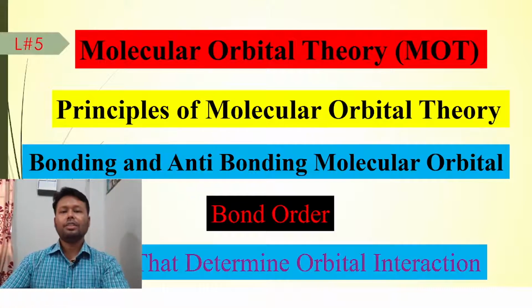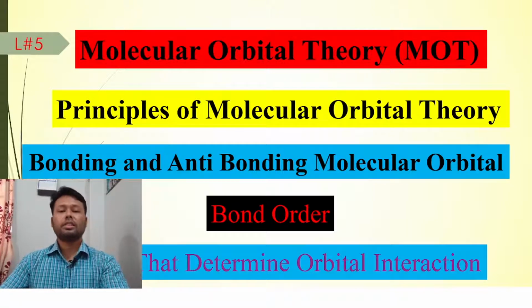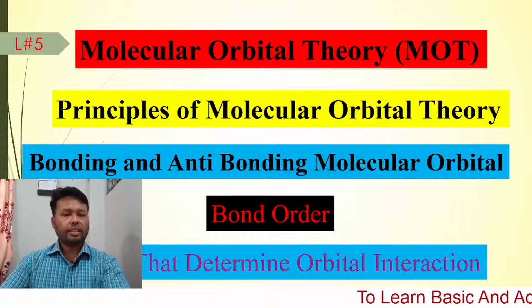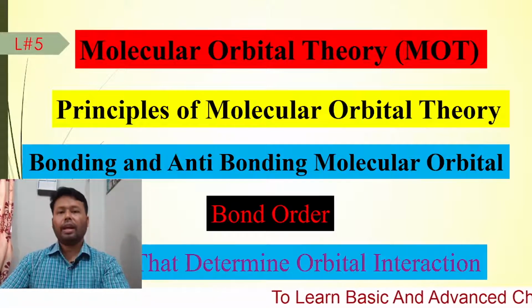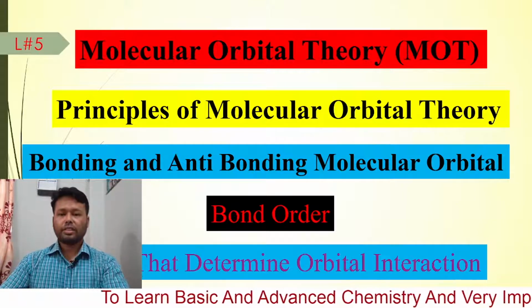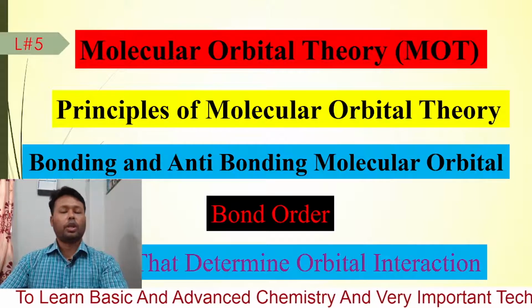And lastly we will have some molecular orbital diagrams for homonuclear and heteronuclear molecules, like oxygen and nitric oxide. Oxygen is a homonuclear molecule and nitric oxide is a heteronuclear molecule.